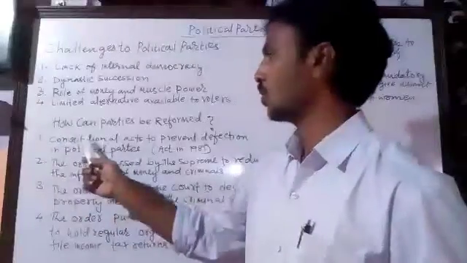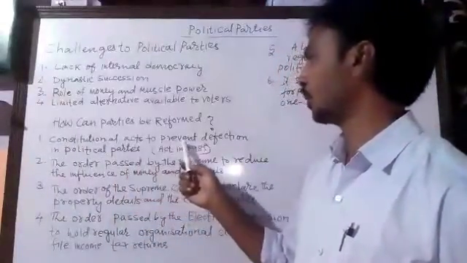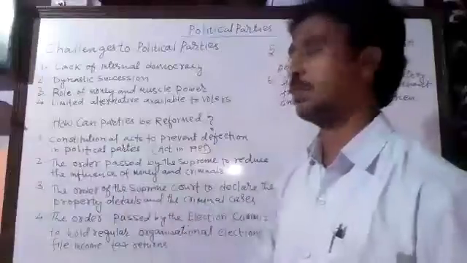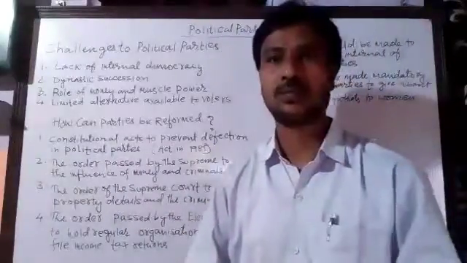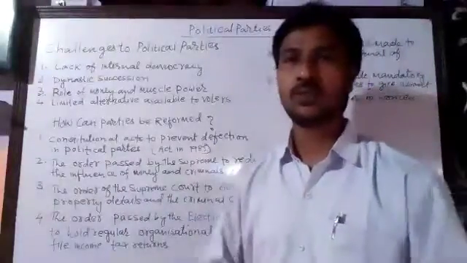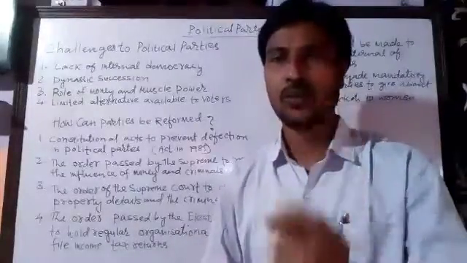The first thing is the Constitutional Act to prevent defection in political parties. This is the first step that has been taken to reform the political party.